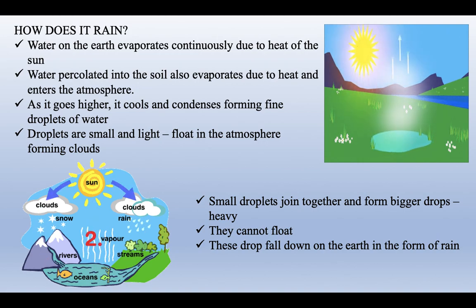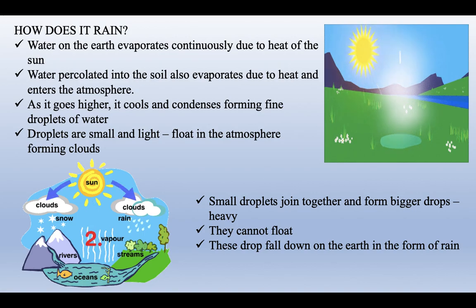So, very important, children, for you all to understand what is a water cycle. Now, what do you mean by evaporating? That means because of the rays of the sun or the heat, what happens to water? It begins to evaporate. It becomes a gaseous state of water, like a gas. Water percolated in the soil also evaporates. Remember when I told you that when it rains, water is absorbed by the soil, because of the heat of the sun, that too is evaporated and it enters into the atmosphere.